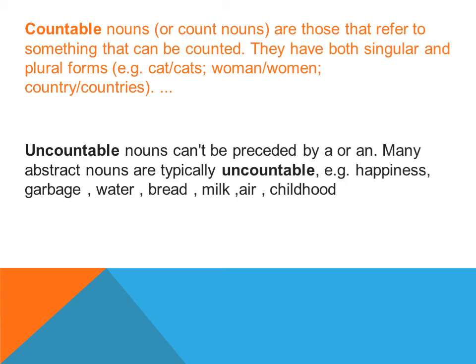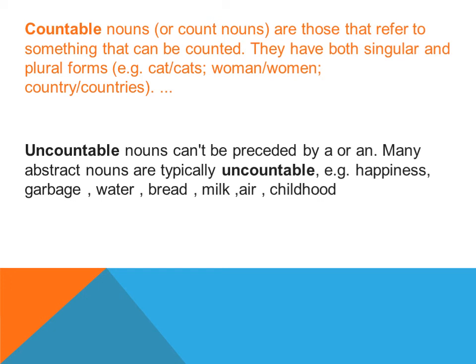Whenever you study the topic articles, you learn that we put a or an with countable nouns only, and that concept is given here.